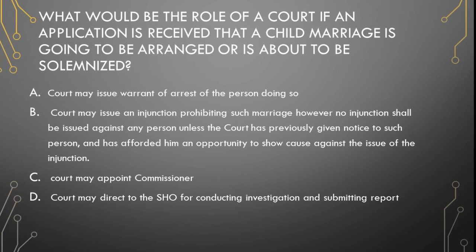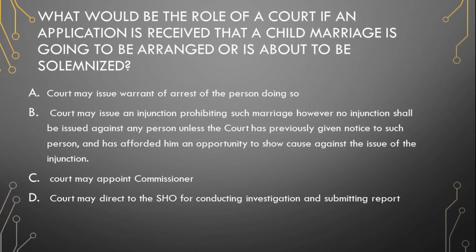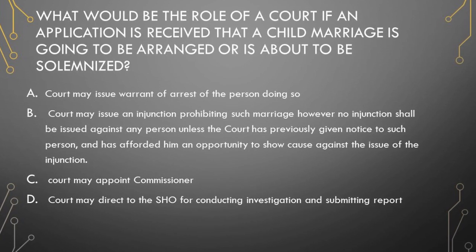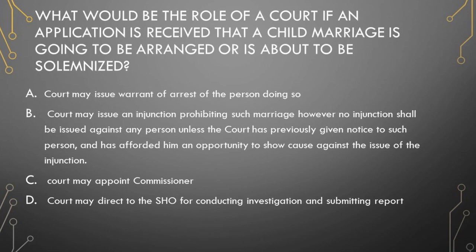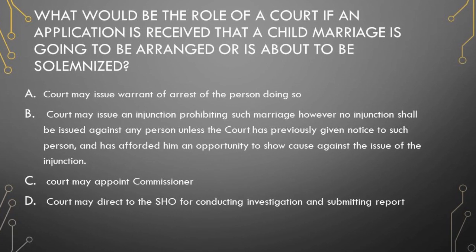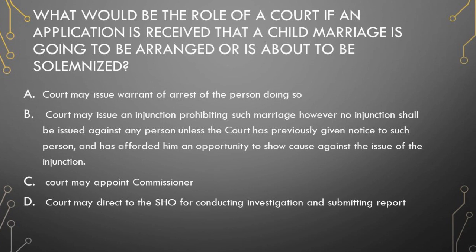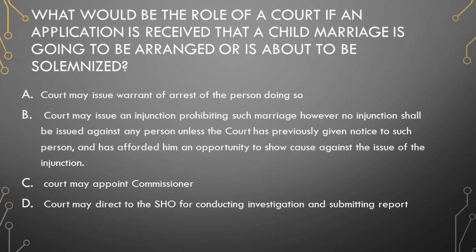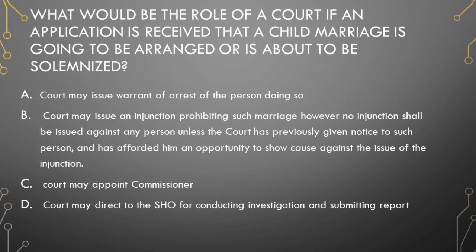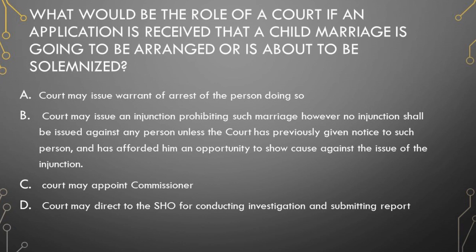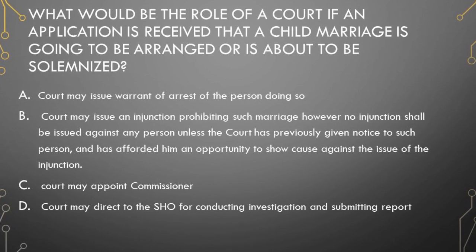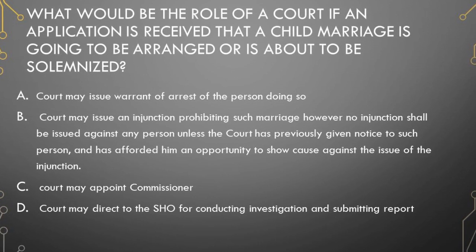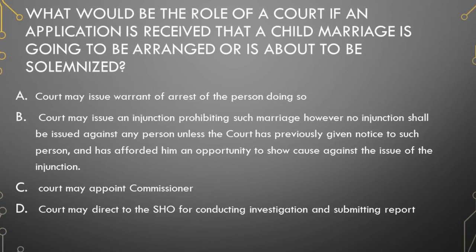Next question is, what would be the role of a court if an application is received that a child marriage is going to be arranged or is about to be solemnized? Court may issue warrant of arrest of the person doing so. Court may issue an injunction prohibiting such marriage, however no injunction shall be issued against any person unless the court has previously given notice to such person, and has afforded him an opportunity to show cause against the issue of the injunction.